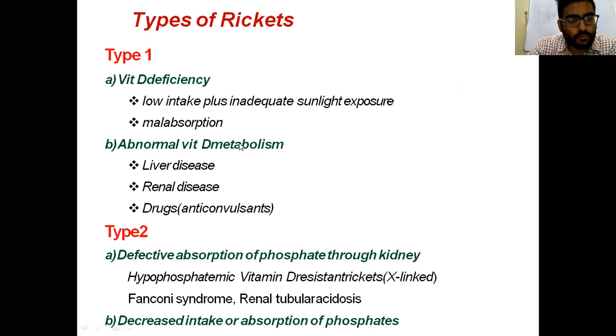Here the intake is normal, but there is a metabolism defect either in the liver, which is 25 hydroxylation, or in the kidney, which is 1 hydroxylation, or drugs that cause a defect in absorption or vitamin D metabolism. Whereas type 2 is absorption of phosphate. Here vitamin D is normal, but phosphate absorption through the kidney is deficient, which is classified as hypophosphatemic vitamin D resistant rickets. The second one, a subgroup, is Fanconi syndrome and renal tubular acidosis.